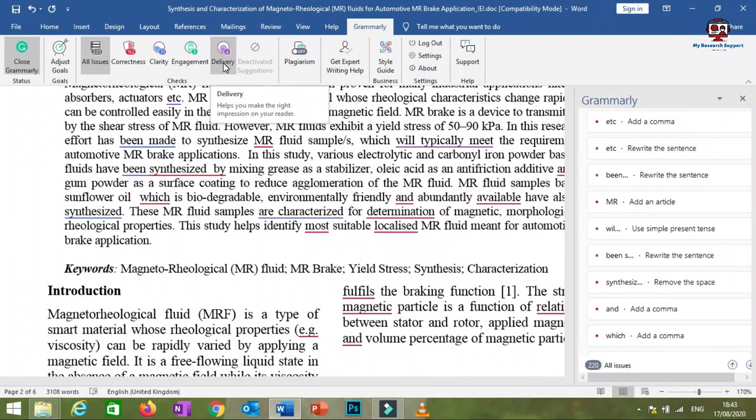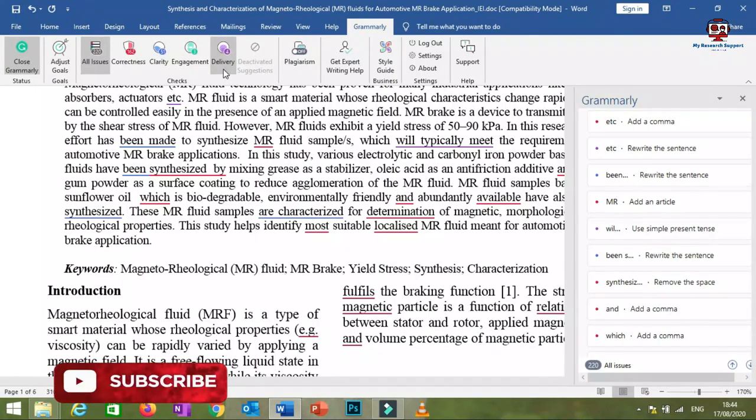So for delivery, you will come across very few cases. Basically, delivery helps you make the right impression on your reader. In only a few cases will words or lines be highlighted with this delivery option. It means your sentence is correct, but you can replace it with a better sentence so that your reader gets a better impression and understanding. As far as delivery is concerned, only 4 words are there.